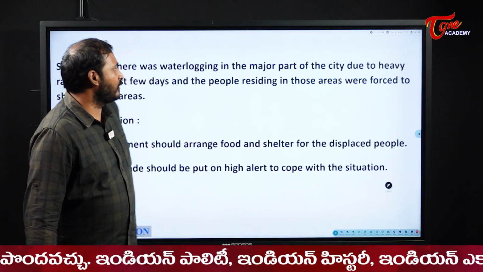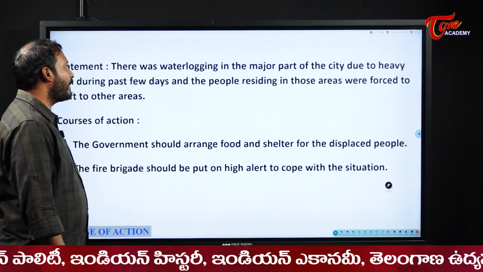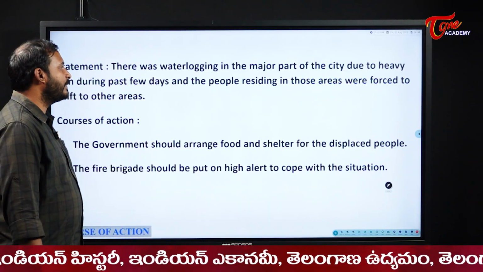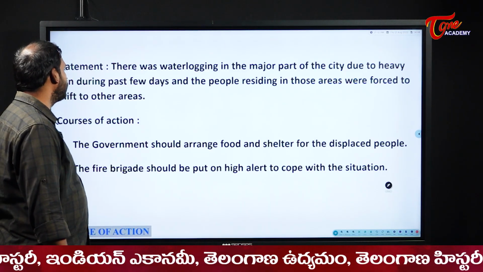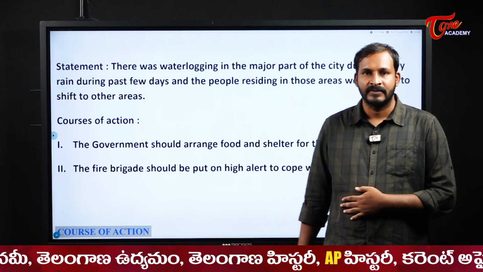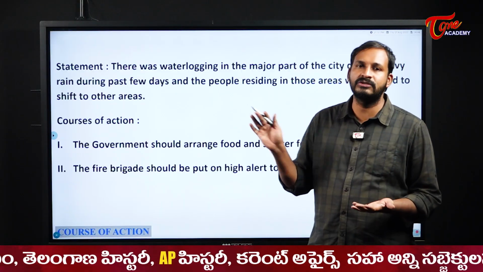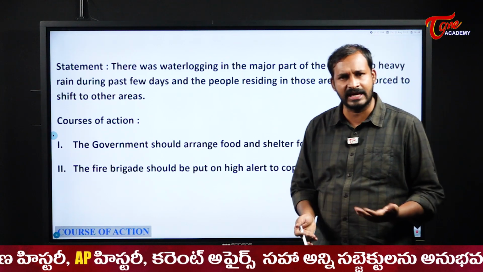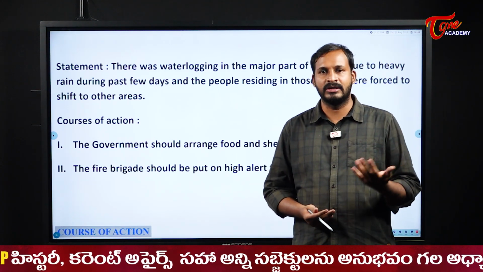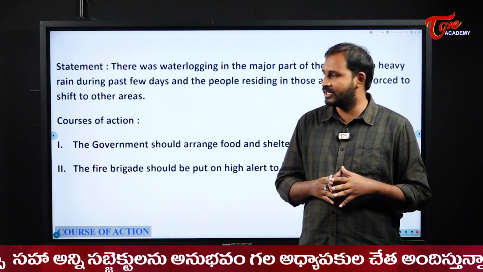There is water logging in the major part of the city due to heavy rain during the past few days, and the people residing in those areas were forced to shift to other areas. See, there is water logging in some areas, so because of that, people are forced to shift to some other areas. Usually this happens in every monsoon. During the monsoons, we can see this situation in one place or another very commonly.